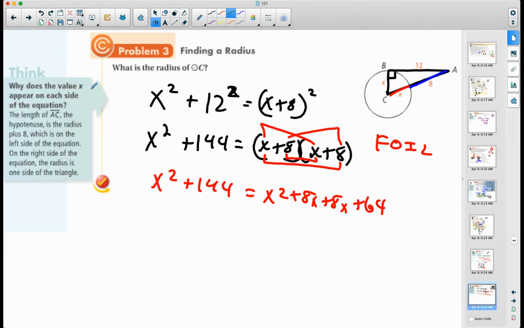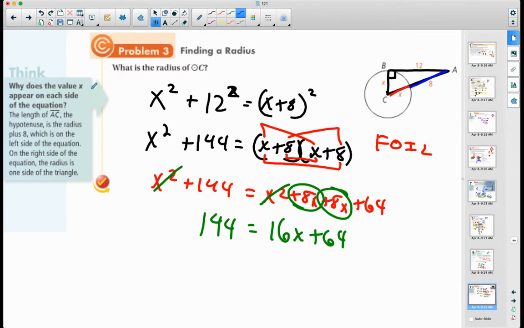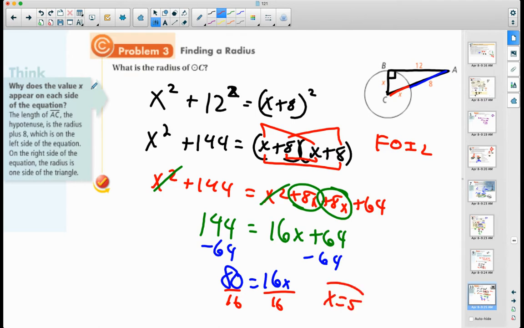All right, now what can cancel out on both sides? The x squared, right? So I get 144 is equal to, I'm going to combine these and get 16x plus 64. All right, so I'm going to subtract 64 from both sides, right? Okay, so 144 minus 64 will give us 80 is equal to 16x. Then I'm going to divide by 16 on both sides. All right, so 80 divided by 16 is going to give me 5. All right, so that means that the radius of this circle here is 5.